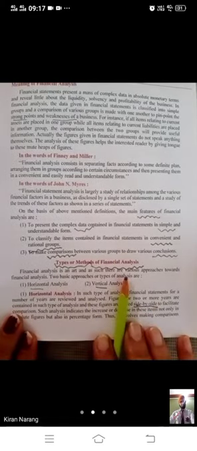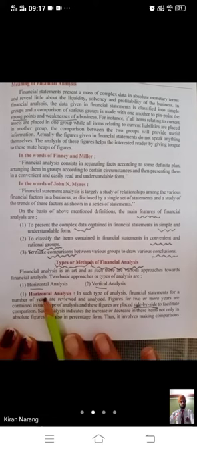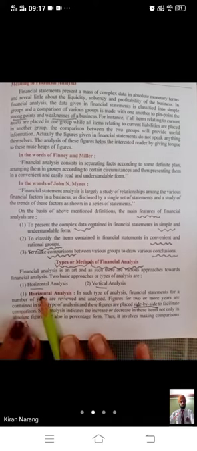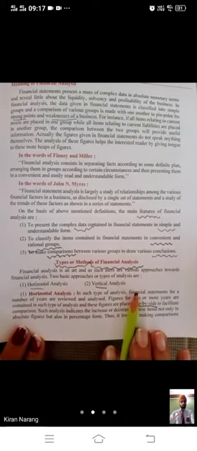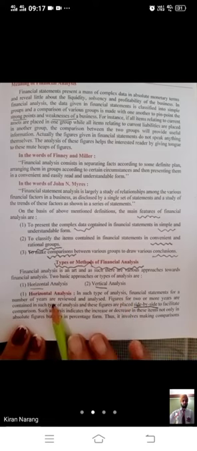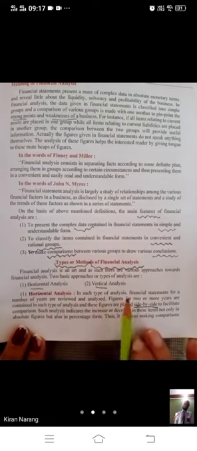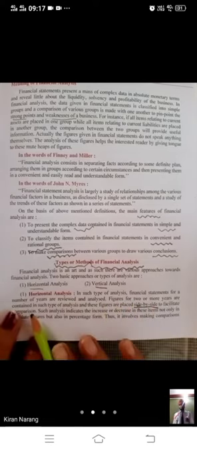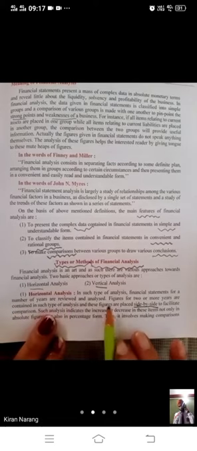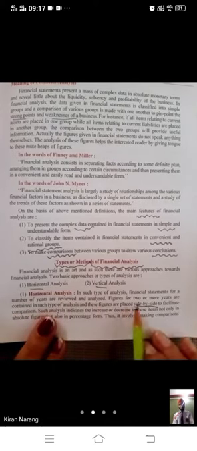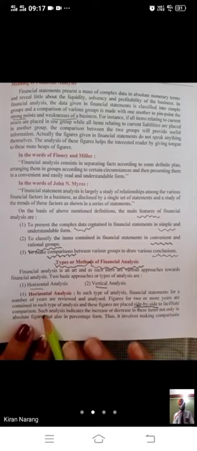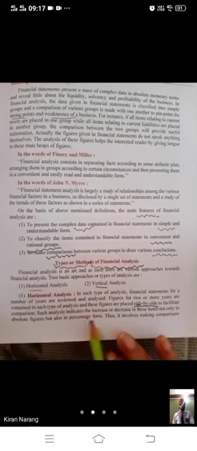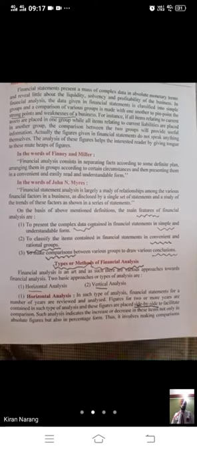Types or methods of analysis, we have already studied, children. Two types of analysis are there. One is horizontal and second is vertical. We have done already. Horizontal analysis: in such type of analysis, financial statements for a number of years are reviewed and analyzed. Figures for 2 or more than 2 years are contained in such a type of analysis and these figures are placed side by side.